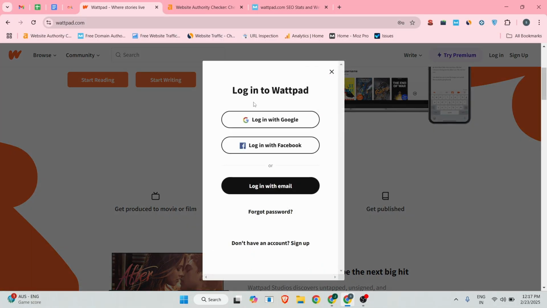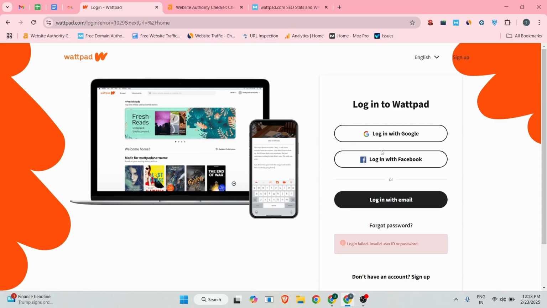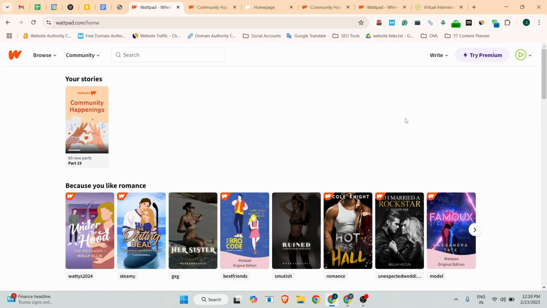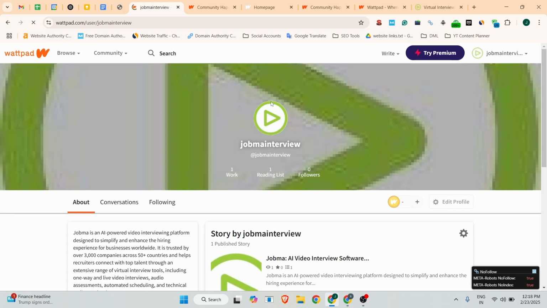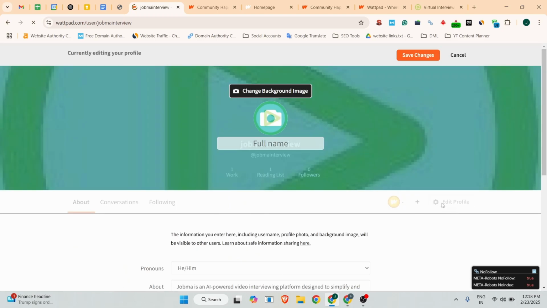All details in front of you. So let me log in. I don't know why these things are happening. Okay, so let me show you here. Once you create your profile on this website, you can click on your profile icon, then click on my profile. So you can see this is your profile dashboard. You can click on edit profile. From there you can change anything, like if you want to change your background image, you can click on this. If you want to change your profile image, you can click on this, and there you can modify your name.